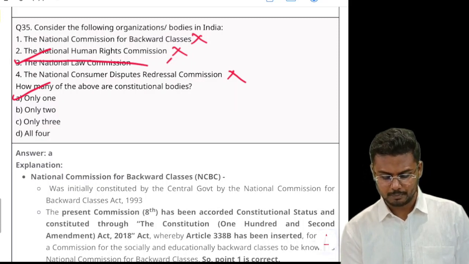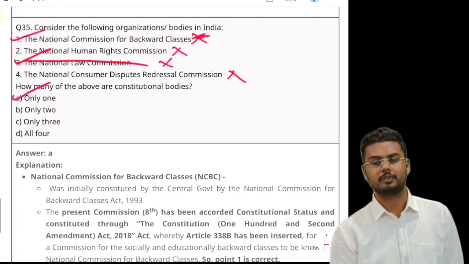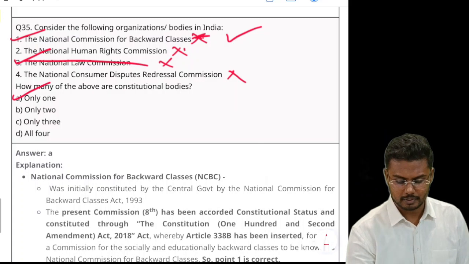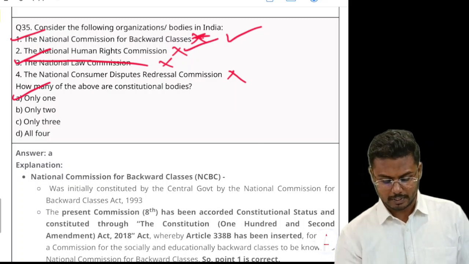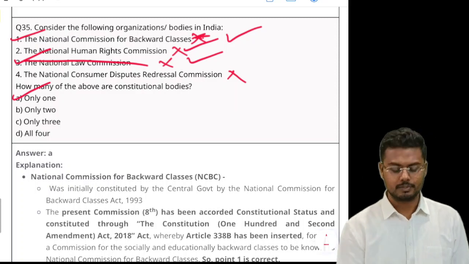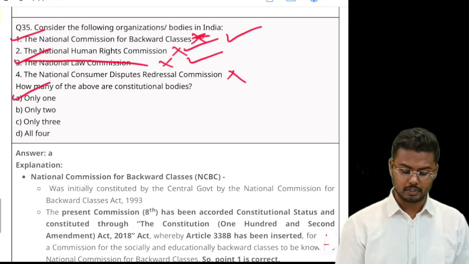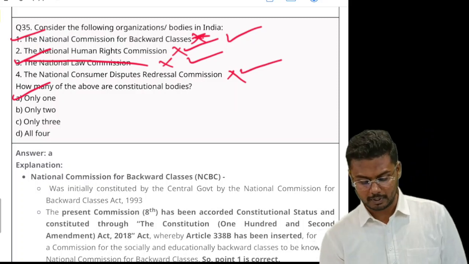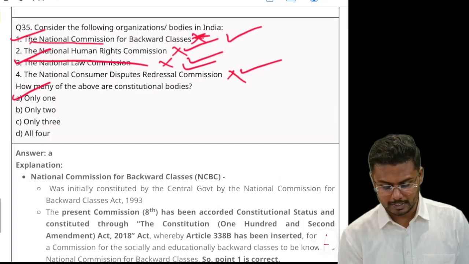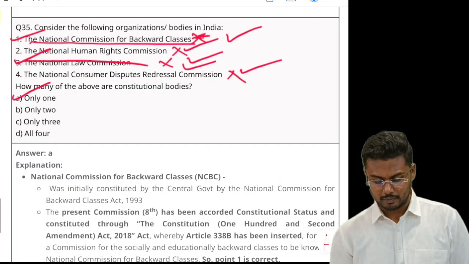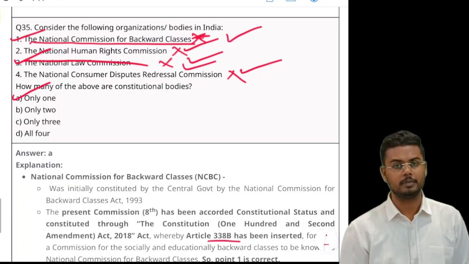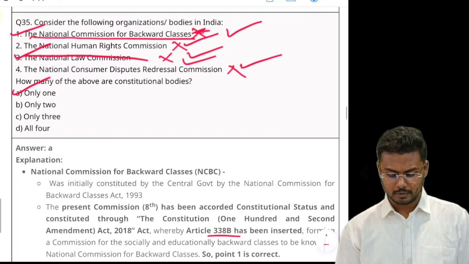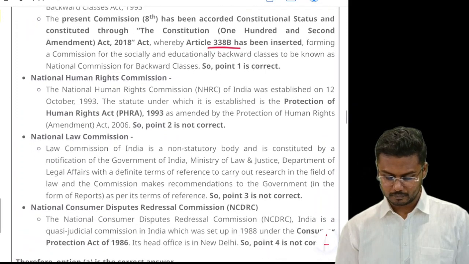Sorry, it's not Law Commission, it's National Commission for Backward Classes. Among these four, only the National Commission for Backward Classes is a constitutional body, whereas NHRC is a statutory body. National Law Commission is neither statutory nor constitutional. NCDRC, that is National Consumer Disputes Redressal Commission, is also not a constitutional body, but it is a statutory body. So you are left with only NCBC. And which article is related to it? Article 338B. So the Constitution 102nd Amendment Act gave it a constitutional status, right?